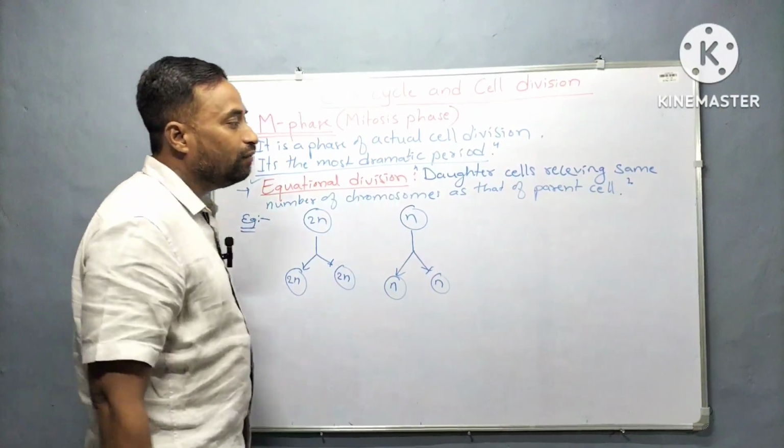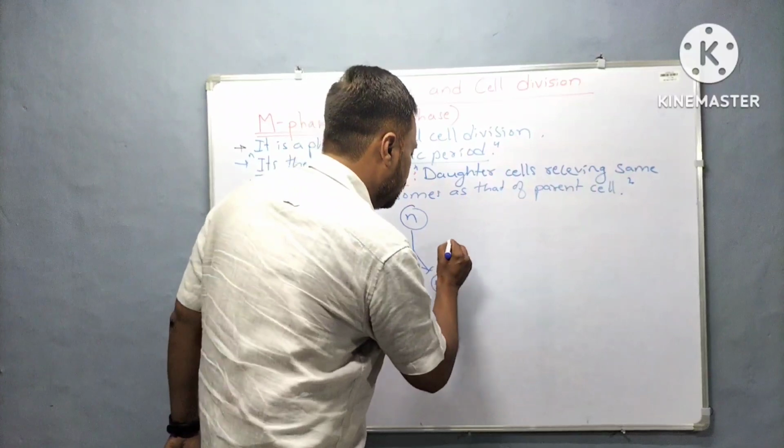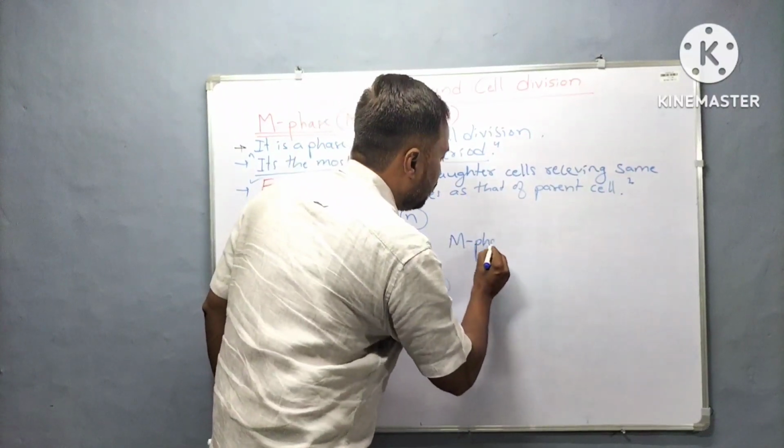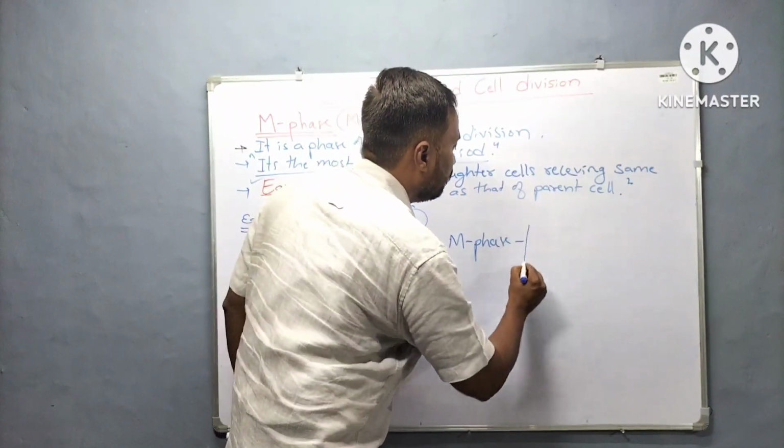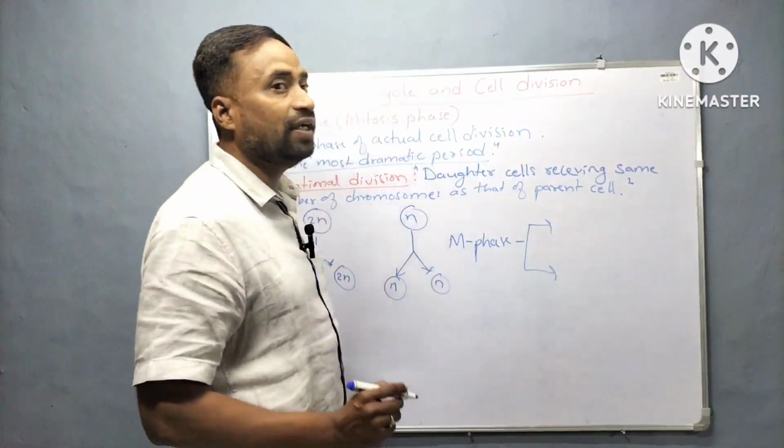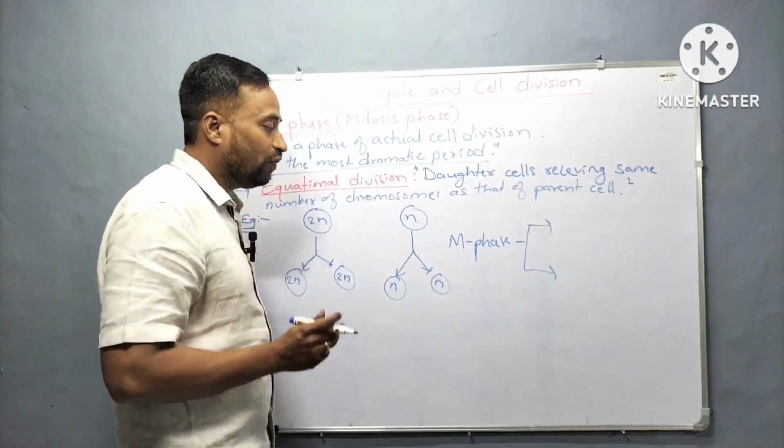And in M phase, there are two further phases. M phase is basically divided into two more phases.